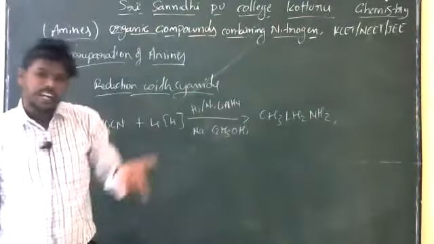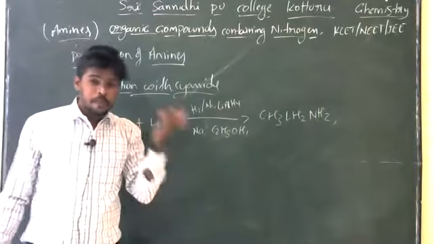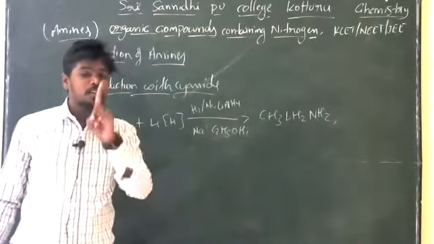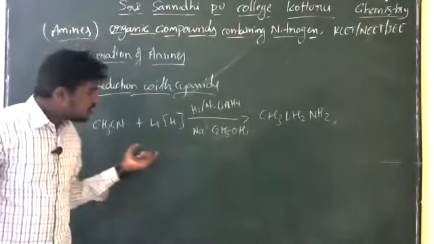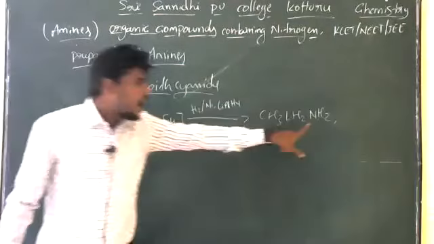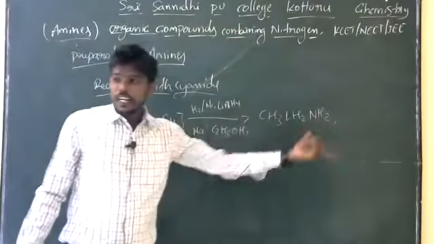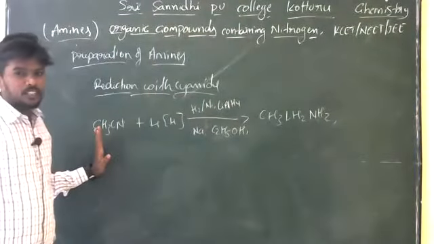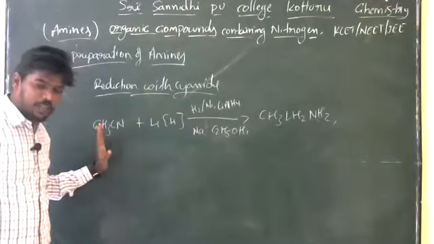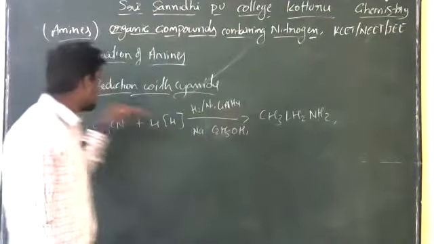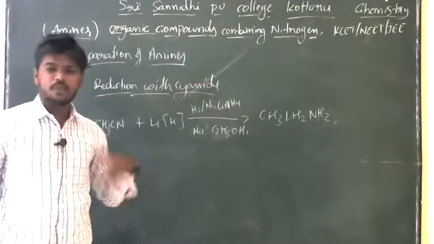Hofmann bromamide reaction: whatever the primary amine produced contains one carbon atom lesser than the parent atom. Here you see, whatever primary amines are produced in reduction with cyanide contain one carbon atom greater than the parent. We get one carbon atom more than the parent atom, whether it is reduction with cyanide or whatever the production.